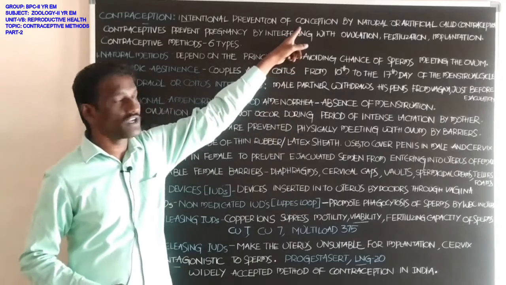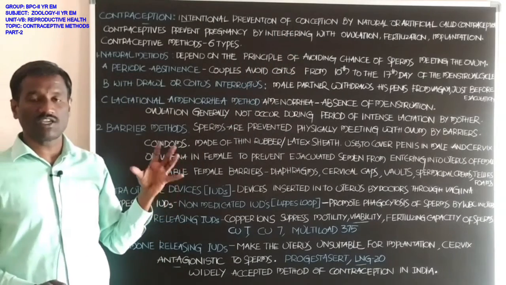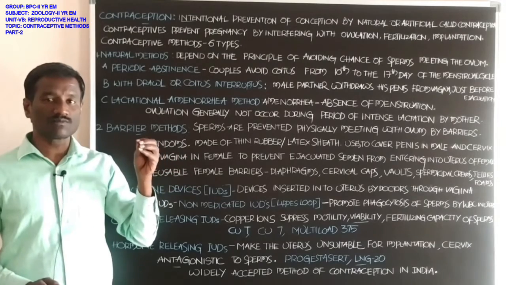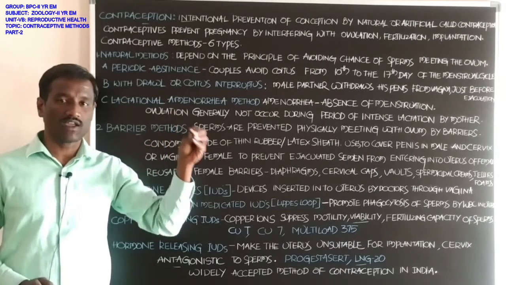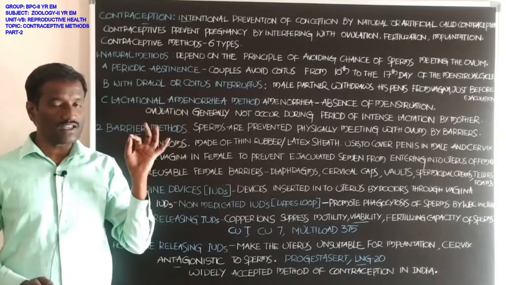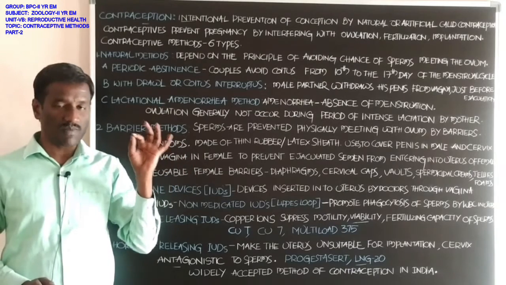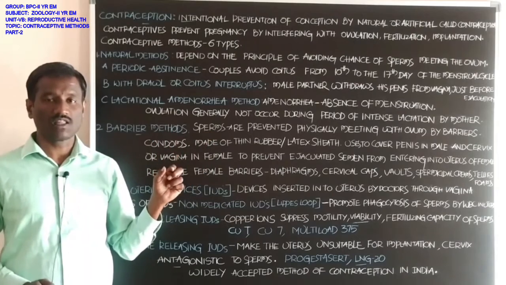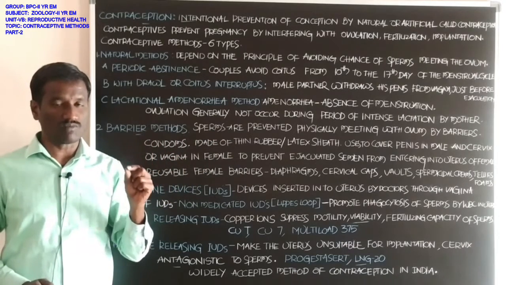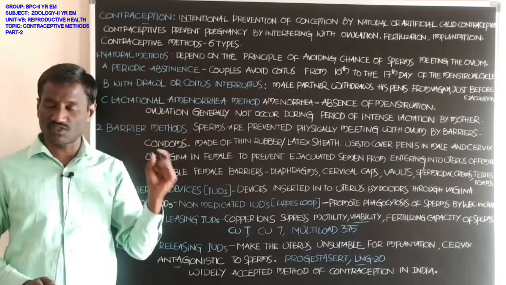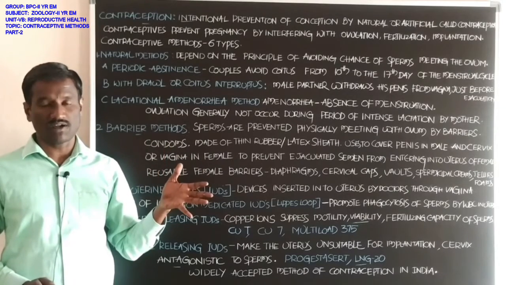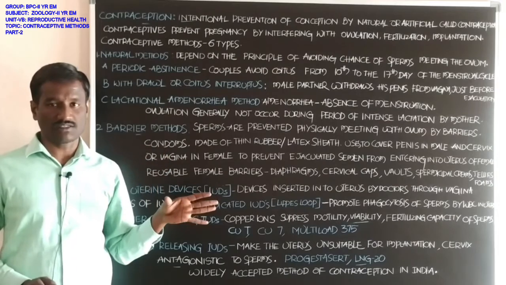What is the meaning of conception? Conception means fertilization of the sperm with the egg cell, the ova, in the fallopian tube of the female reproductive system, that leads to embryonic development or pregnancy.